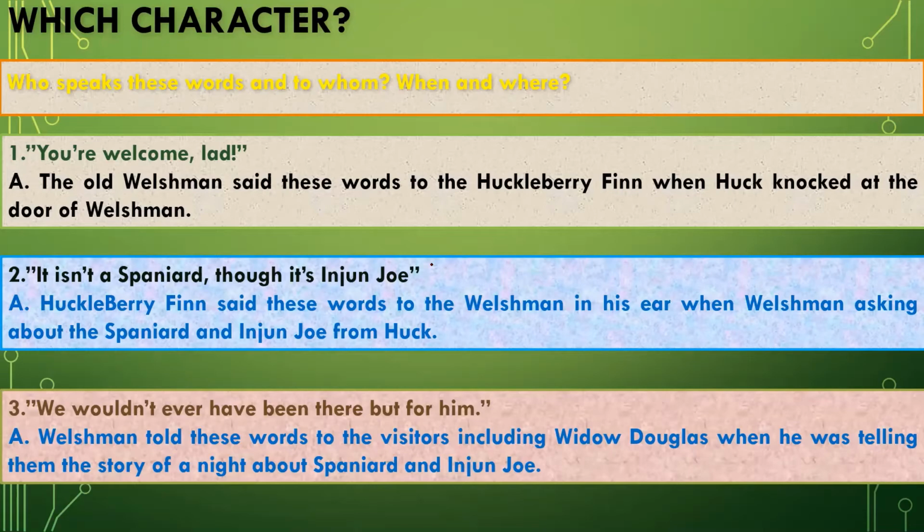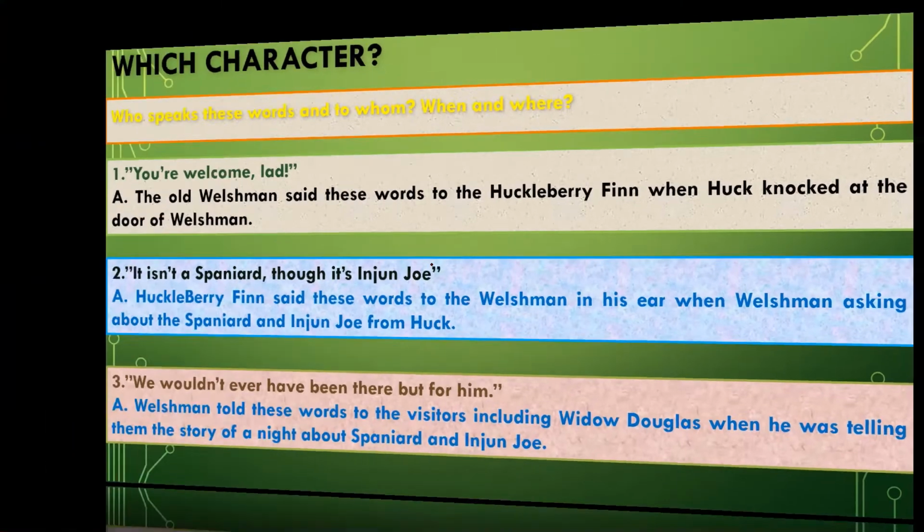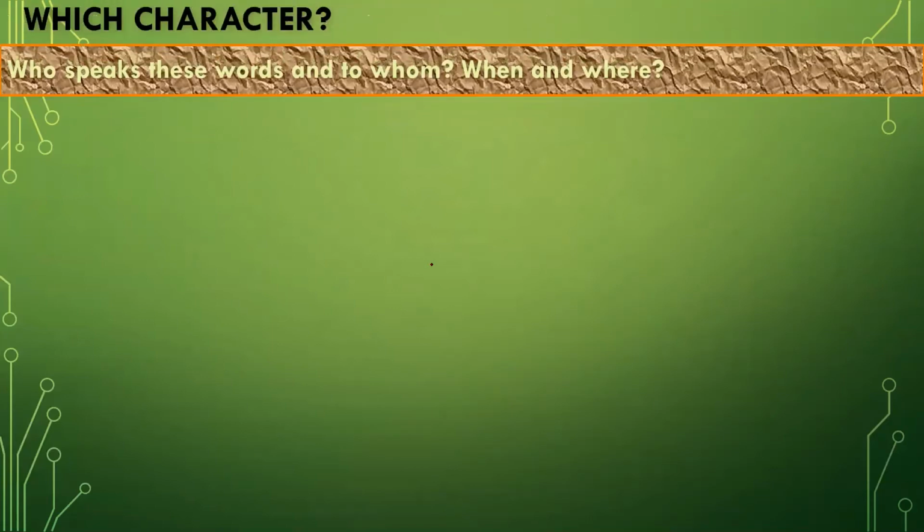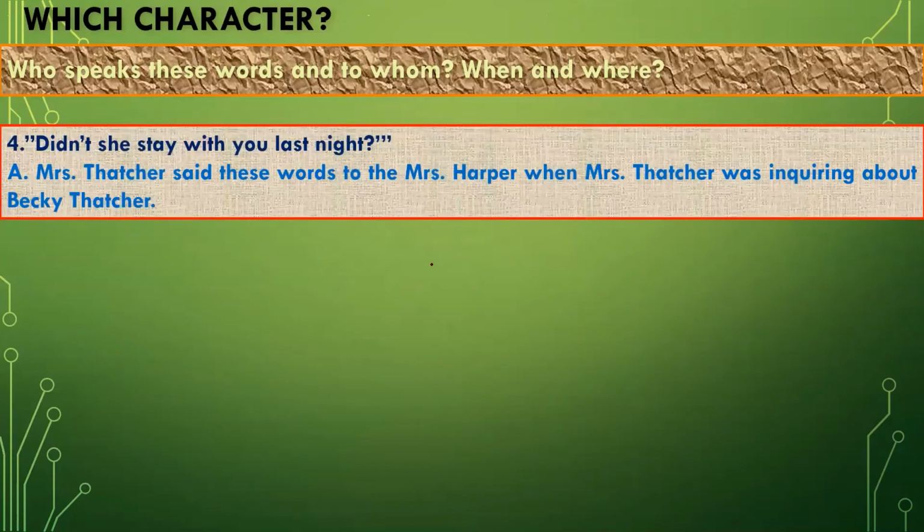So I am moving towards the next slide. Let's do which character it is, continued: who speaks these words and to whom, when, and where. The fourth one is: Didn't she stay with you last night? Mrs. Thatcher said these words to Mrs. Harper when Mrs. Thatcher was inquiring about Becky Thatcher, because she went to the picnic last night.